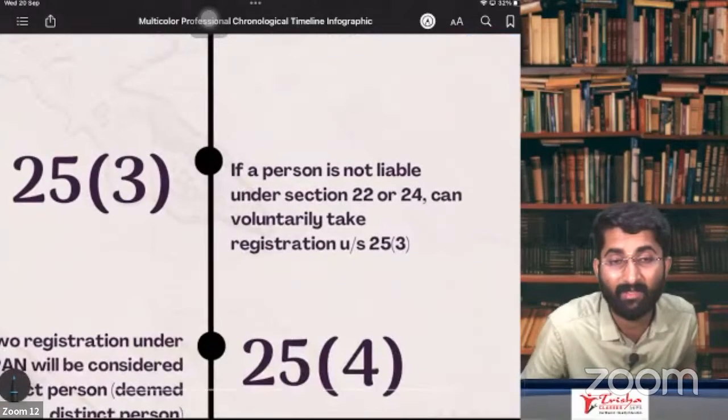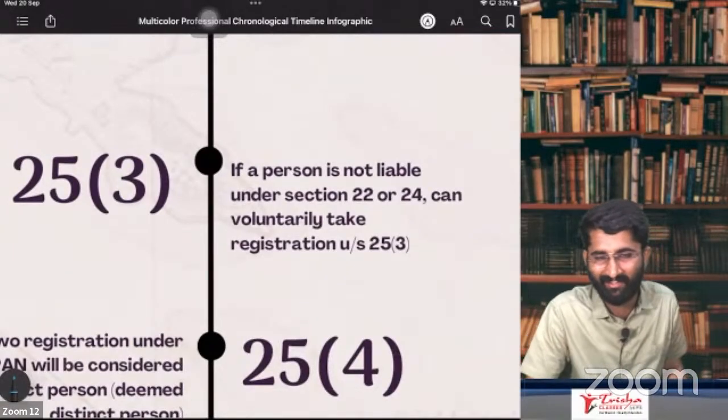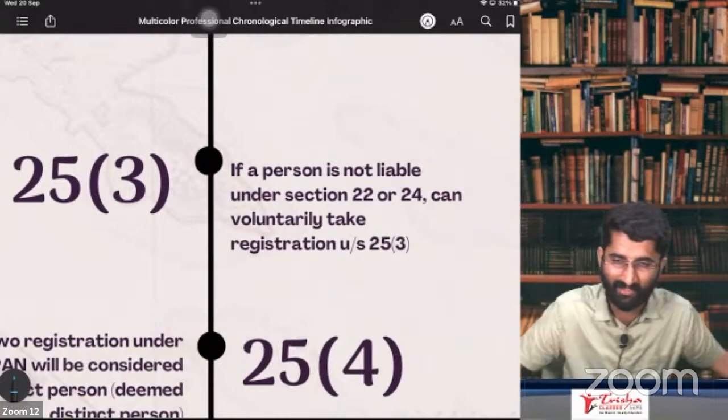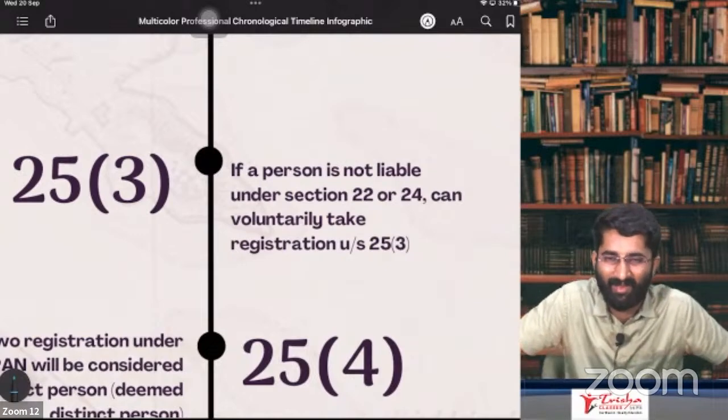Section number 25, subsection 3, Mamu section it is. Mamu bana diya. So what is Mamu section? Mamu section is nothing but Munna bhai. Do you know who Munna bhai is? Yes, the biggest don. Munna bhai, Mamu bana diya na.